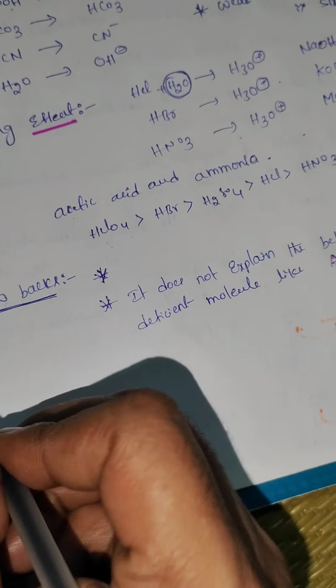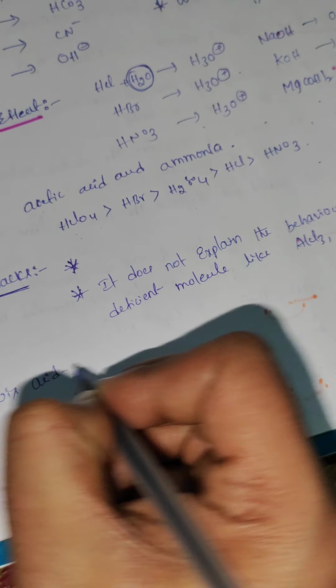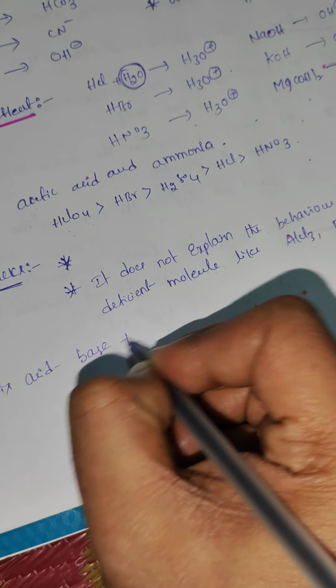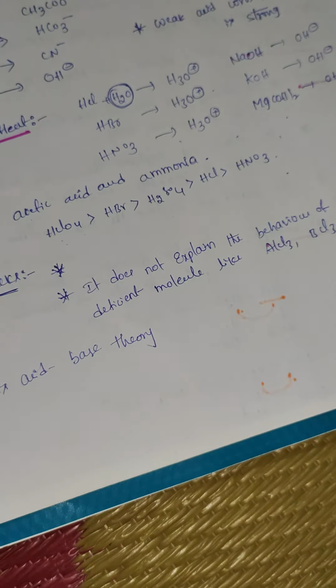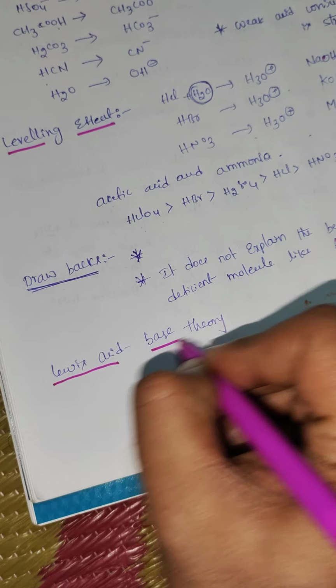Next we are going to discuss the Lewis acid base theory.